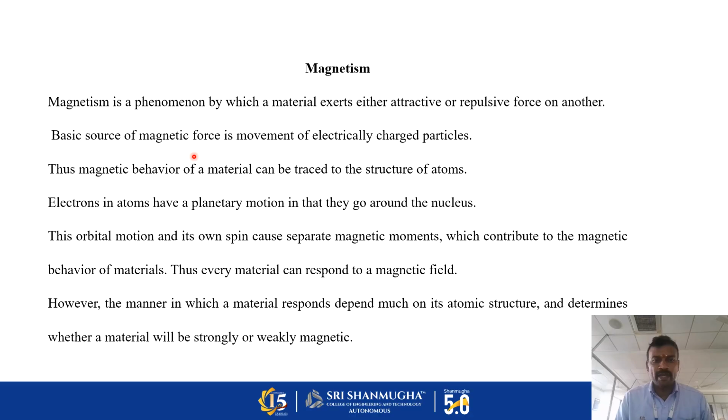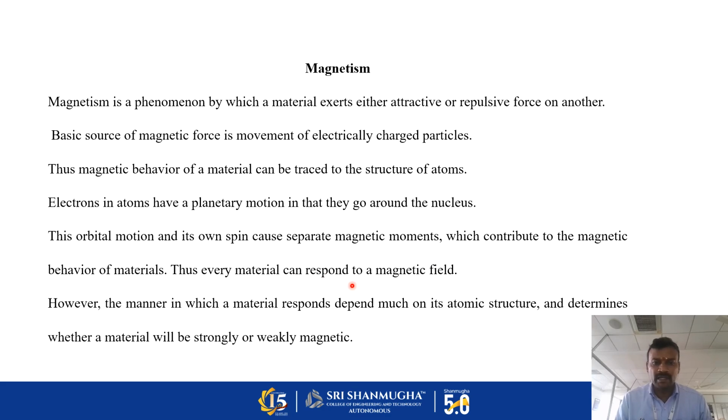The basic source of magnetic force is the movement of electrically charged particles, and the magnetic behavior of a material can be traced to the structure of its atoms. Electrons in atoms have a planetary motion, in that they go around the nucleus. This orbital motion and their own spin cause separate magnetic moments, which contribute to the magnetic behavior of materials.